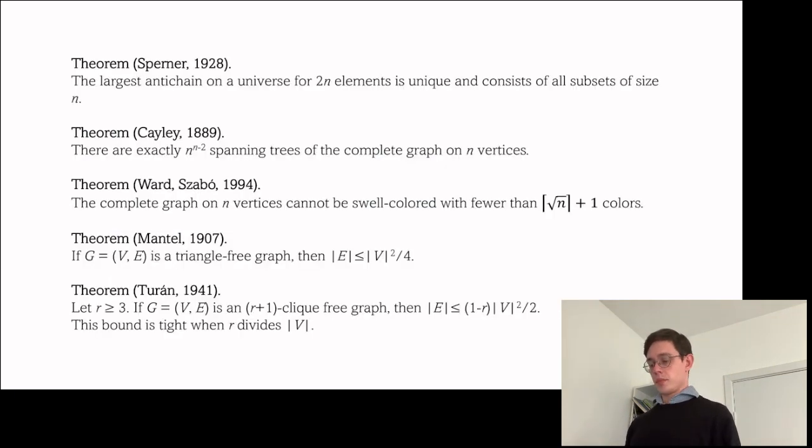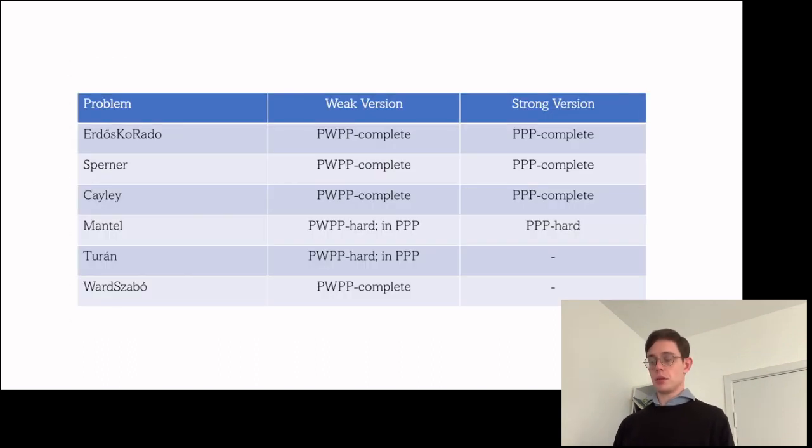If you'll note here, in the definition of the Turán problem we have this parameter R. So it creates a hierarchy of these problems, and it's unknown where it fits exactly in relation to PWPP and PPP.